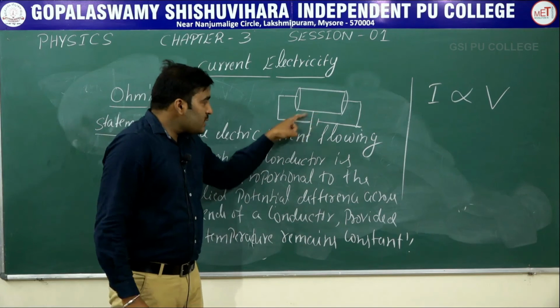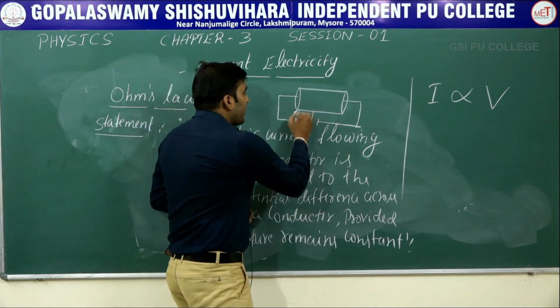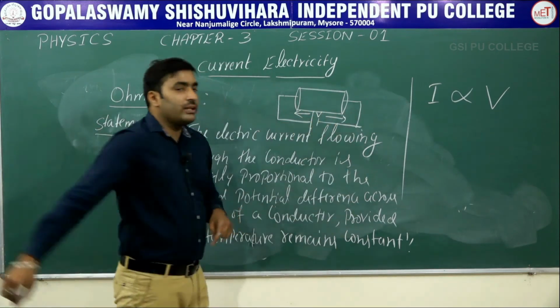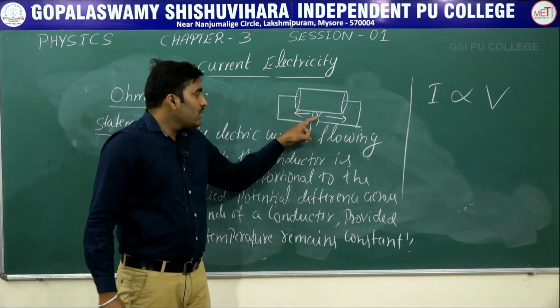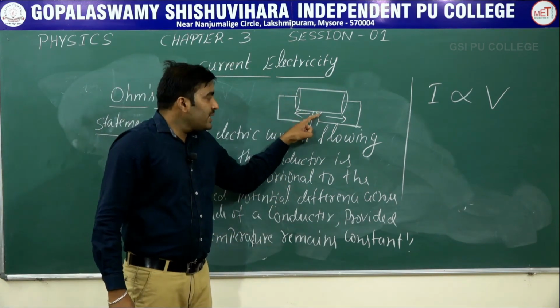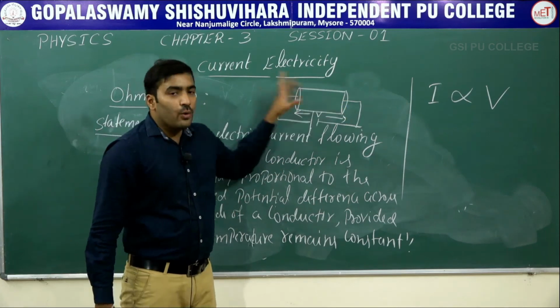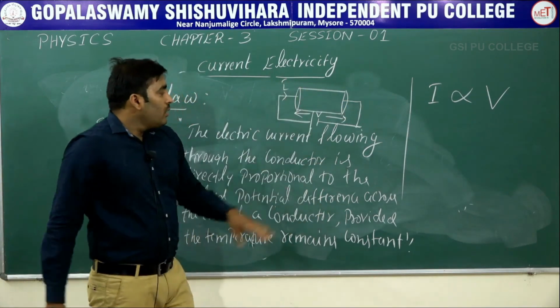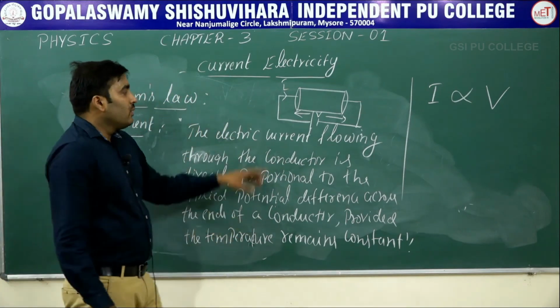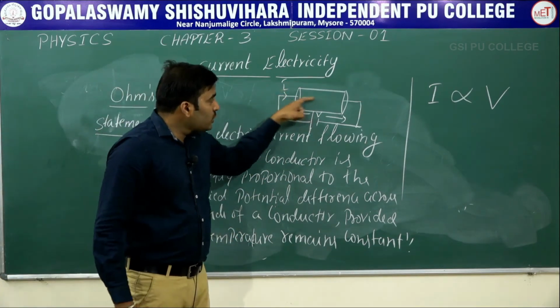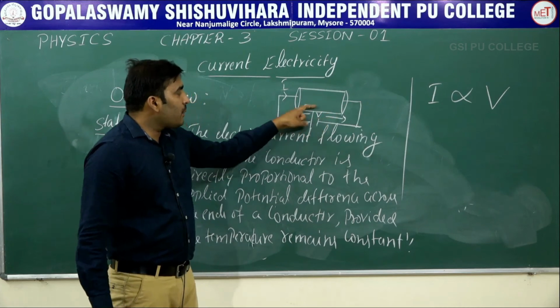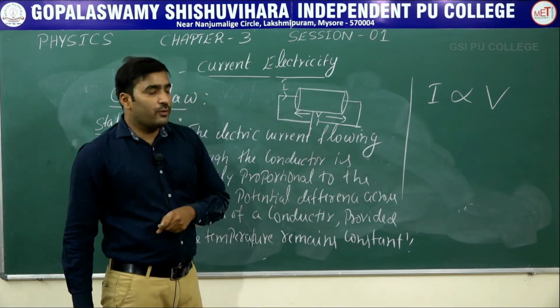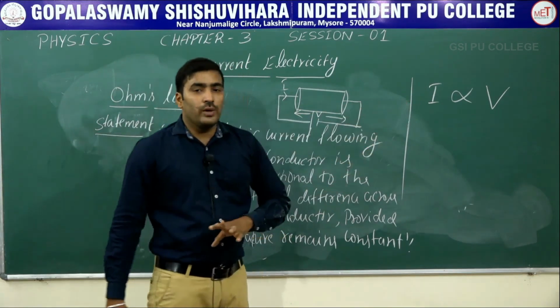Now this cell is providing a constant potential difference across the ends of the conductor. Only when there is a potential difference does current flow in a conductor. We know that. Now Ohm's law says that the current flowing through this conductor is directly proportional to the applied potential difference. I is proportional to V.